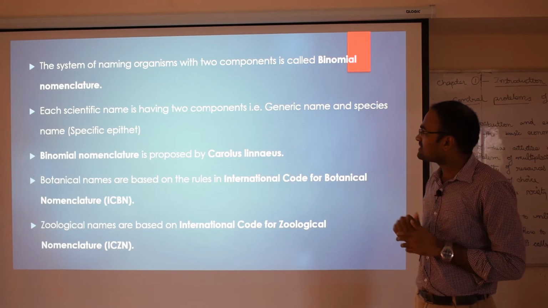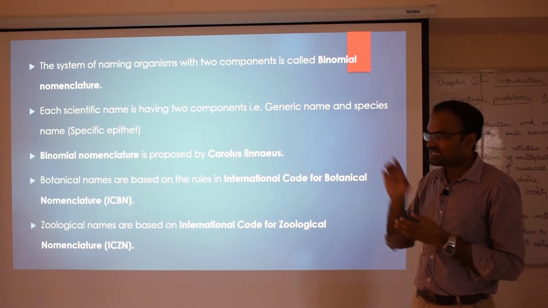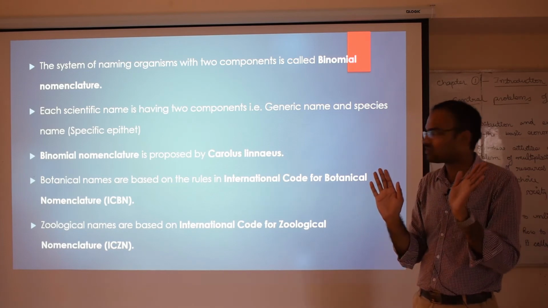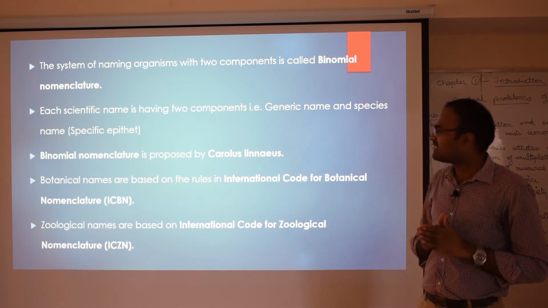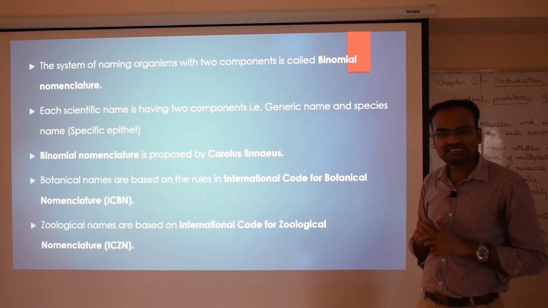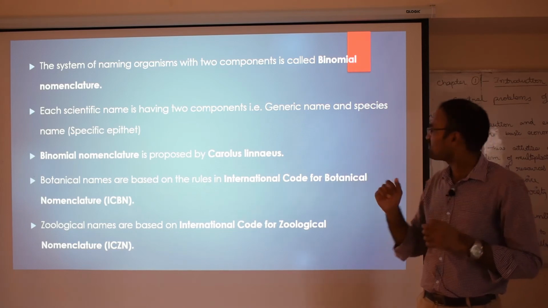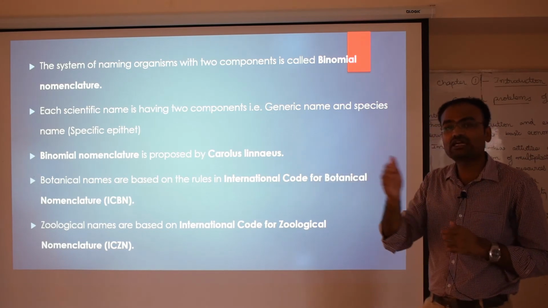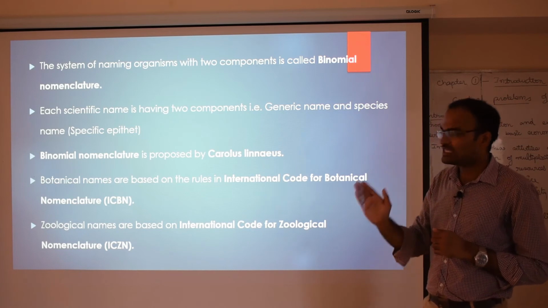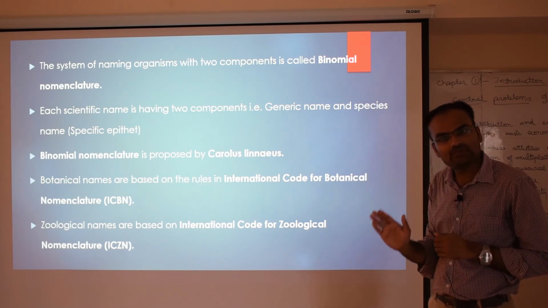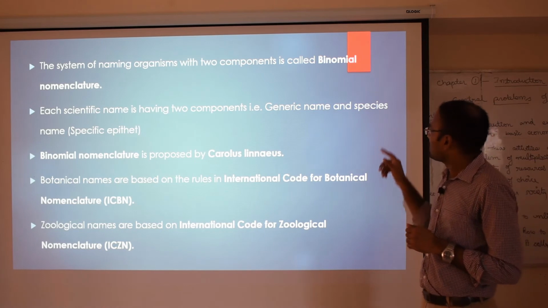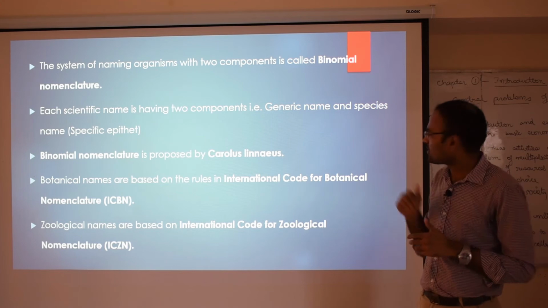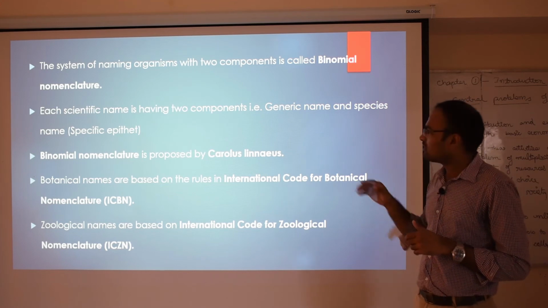Each scientific name has two components. See, scientific name, biological name, binomial name, all are similar. It has two components mainly. The first component we call the generic name or simply the genus name. The second one is the species name, or else it is also called the specific epithet. So each scientific name or biological name has two components, that is the generic name as well as the specific epithet or simply the species name.